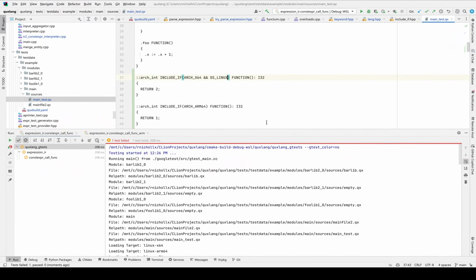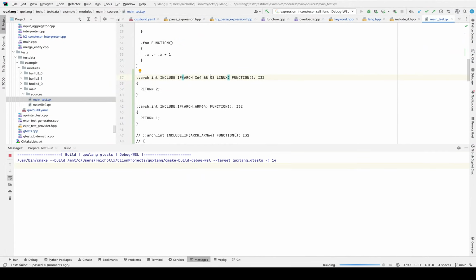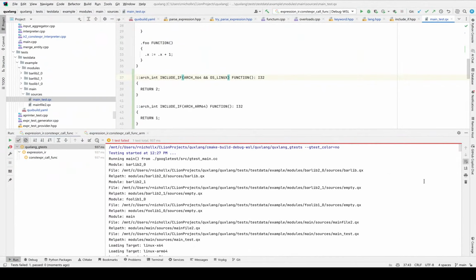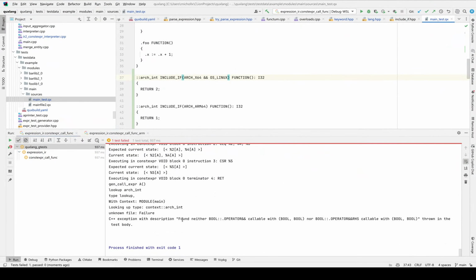OS Linux. So for example, and OS Linux, this doesn't actually currently work. So you see that it's actually going to fail to find the operator for and. So that is not currently available.